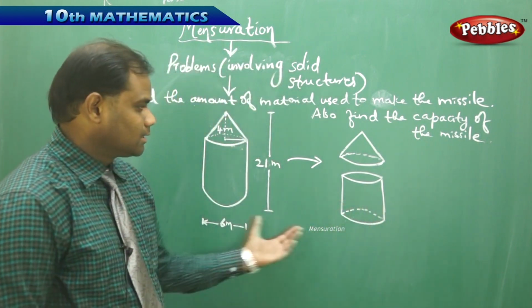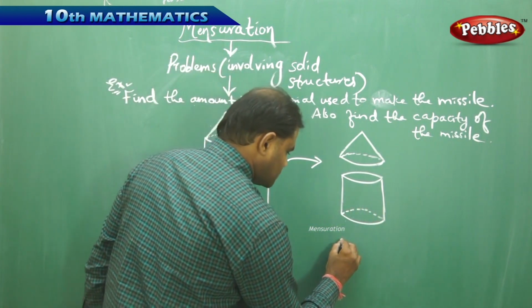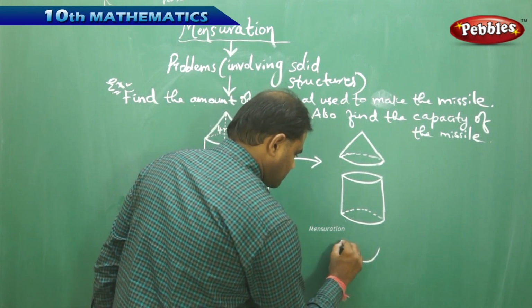And finally, I get the bottom part, which is a hemisphere.